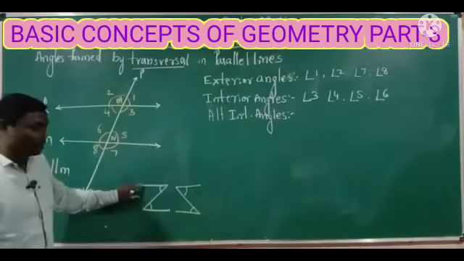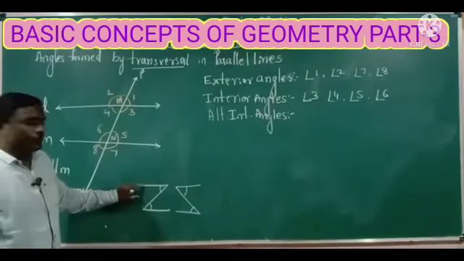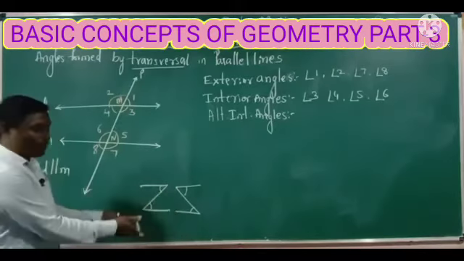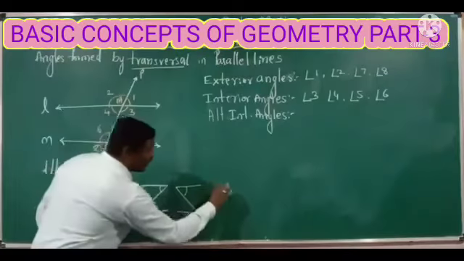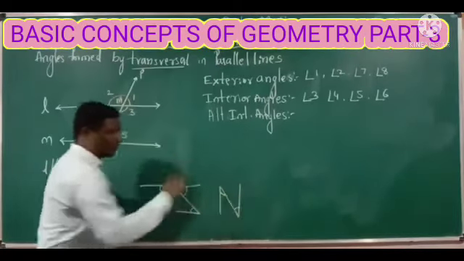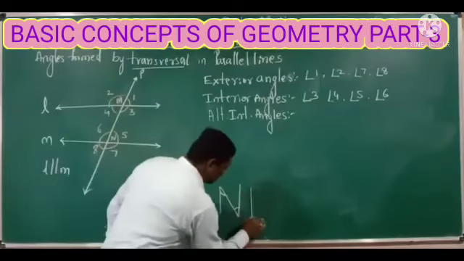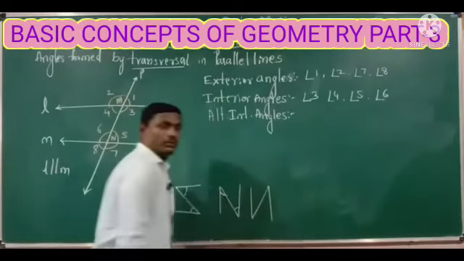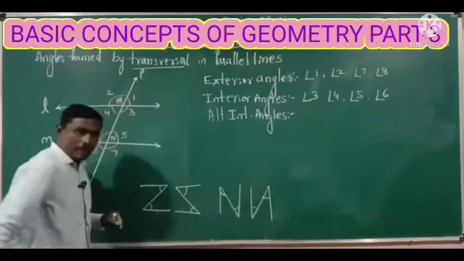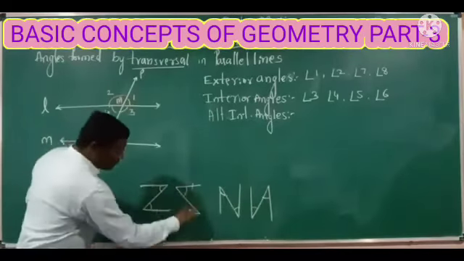This is the first symbol to identify the alternate angles. This one is the second. Again, we can write it like this also, a capital N, right? So again we can write it like this also. Here these two lines are parallel, here these two lines are parallel.